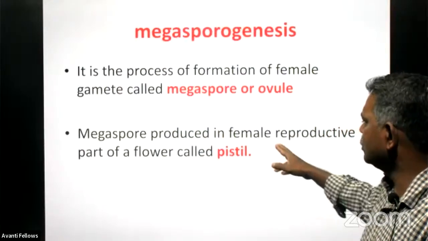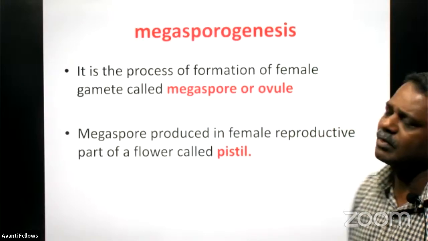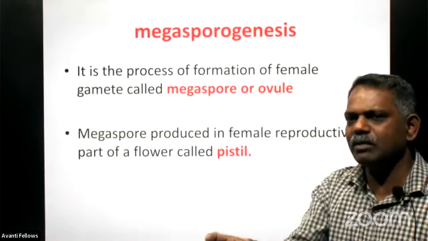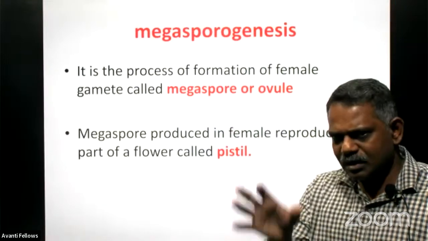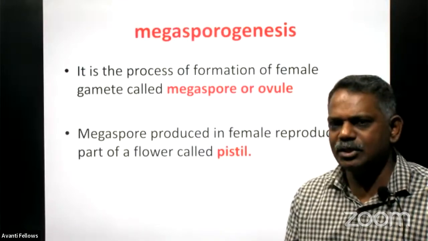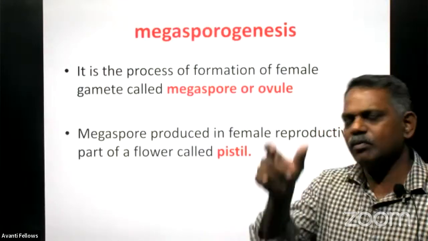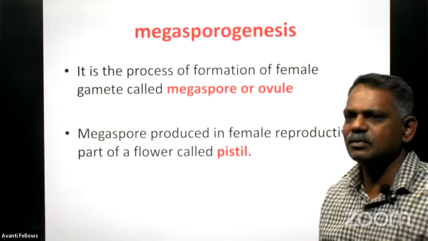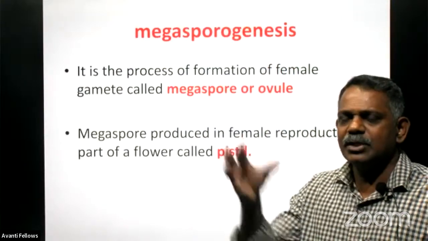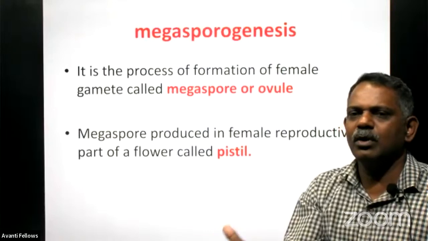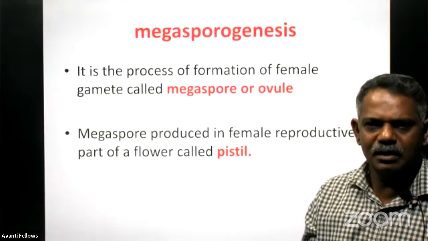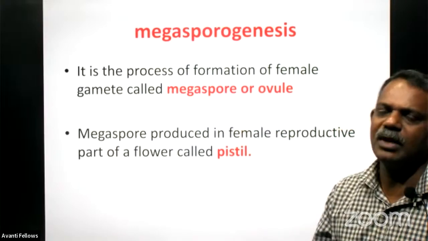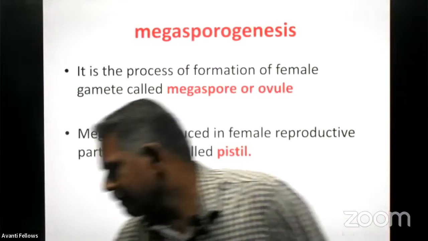A megaspore is produced in the female reproductive part of a flower called the pistil. Remember the structure of the pistil, that is the gynoecium, the innermost part of the flower, the female reproductive part called gynoecium or pistil. The pistil is made up of 3 parts: the top free end is called the stigma region, then the style region, and the bottom round area is called the ovary region. In that ovary, the real process of megasporogenesis happens.